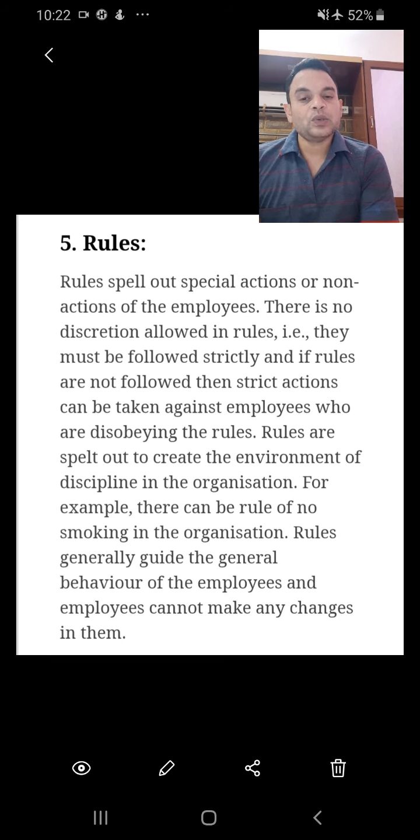In the same way, when you run an organization, the action and non-action of employees will be different. So you have to make rules for your employees, and if they are not followed, then the employees have to be penalized for disobeying the rules.